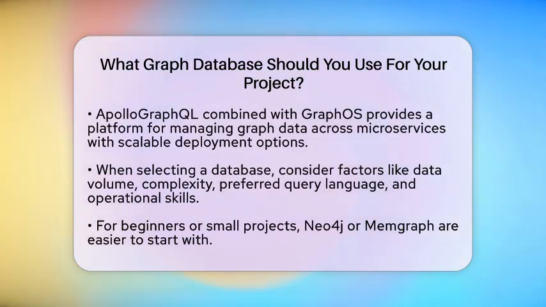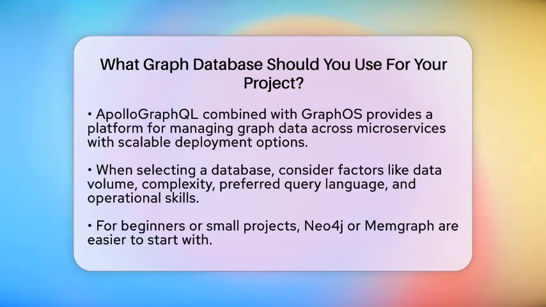Janus Graph is a good choice if you are building a large-scale, custom graph system. It is a distributed property graph database that works with big data backends like Cassandra or HBase. It uses Gremlin as its query language, which is part of Apache TinkerPop. It requires more setup and operational knowledge but is highly scalable and flexible for big projects.